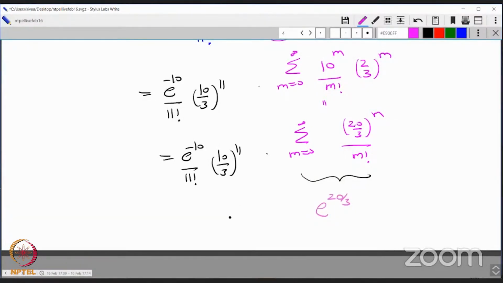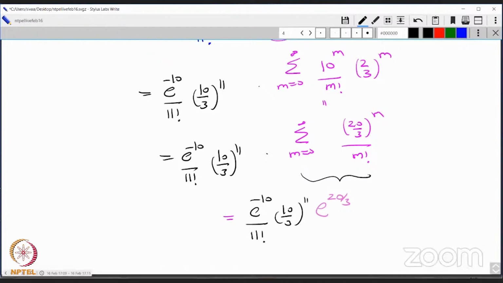So this outside is e to the minus 10. Then the whole thing divided by 11 factorial, with 10 by 3 to the power 11.